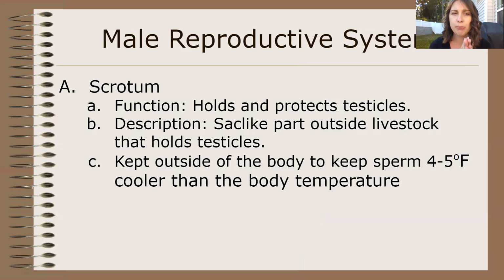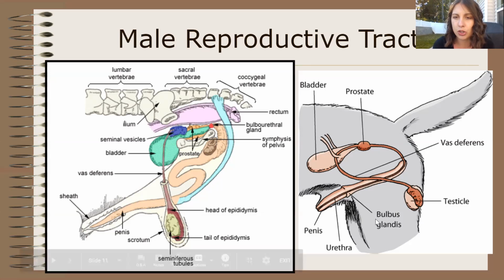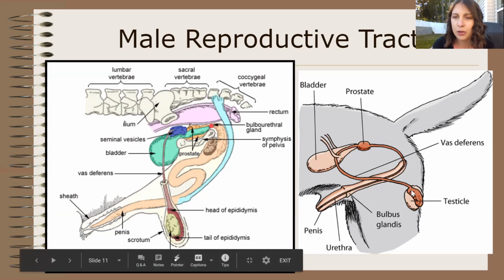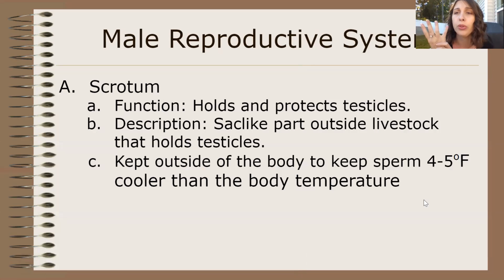So the first part is the scrotum. The scrotum is this little pink circle thing out here. The scrotum's job is to hold the testicles. Literally, hold them. It's kind of like a little sack. It holds the testicles. Its job is to protect the testicles a little bit still. It's like a sack. So like, how much protection is it really doing? Not a lot. Its main job though is to keep the testicles outside of the body.